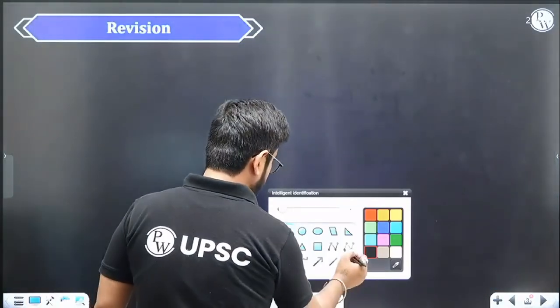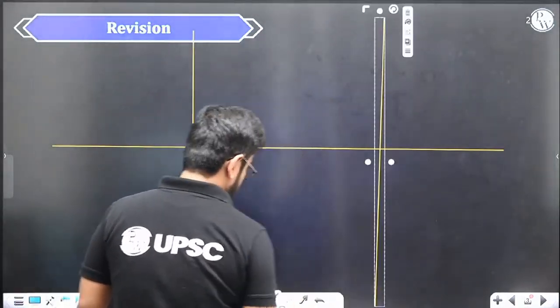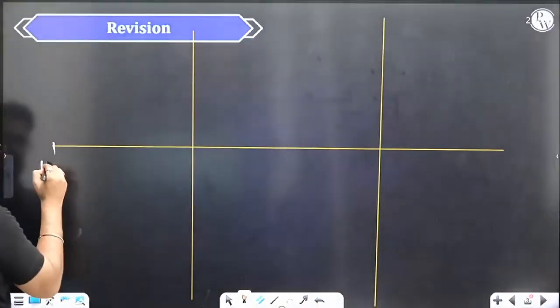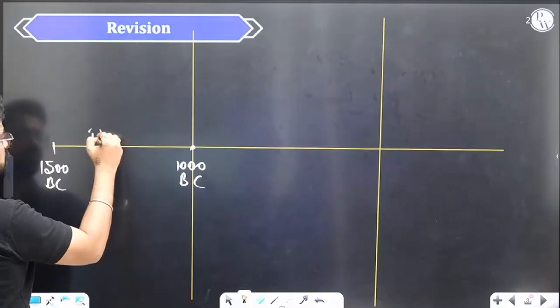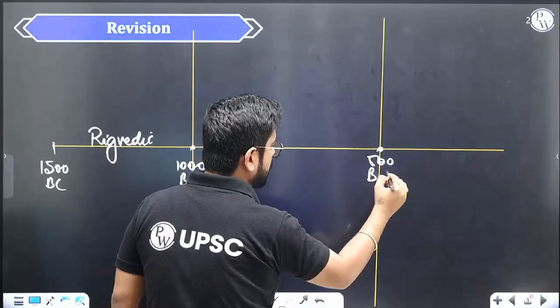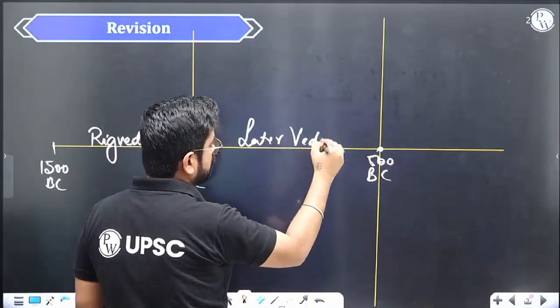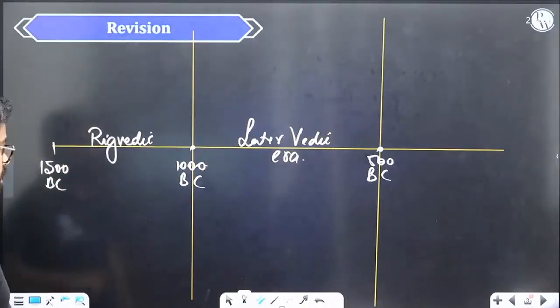So, quick recap. We were discussing we can divide it in three parts. From 1500 BC to 1000 BC, what we know is that this was the Rig Vedic era. Similarly, from 1000 BC to 500 BC, it was the later Vedic era. I hope you used this holy time for clearing your backlog, and there's hardly any backlog now. Bone implement is technically tools made of bones, right? Okay, so Rig Vedic era.